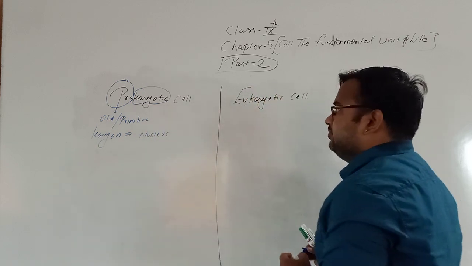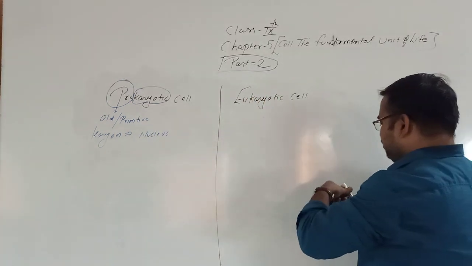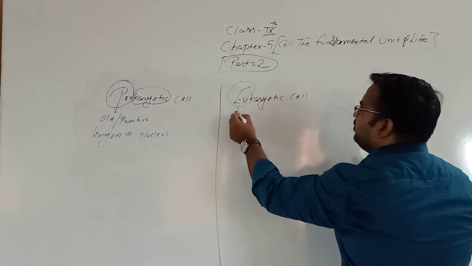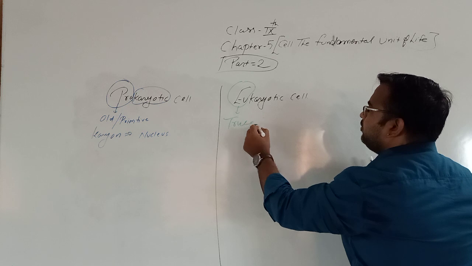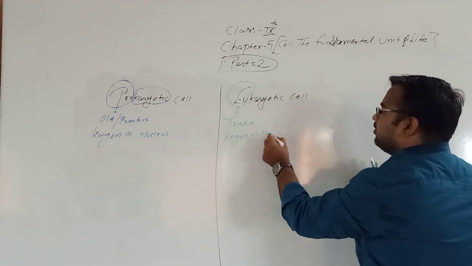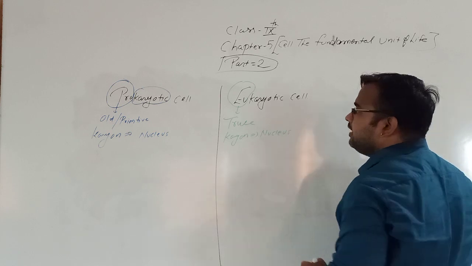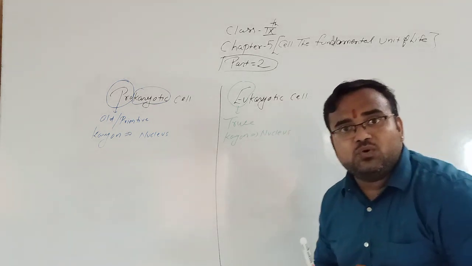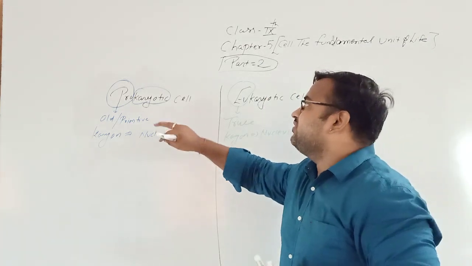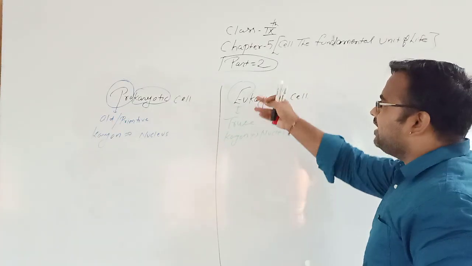Then what is eukaryotic? Eu means true, and karyon means nucleus. So on the basis of nucleus structure, there are two types of cells, prokaryotic cell and eukaryotic cell.